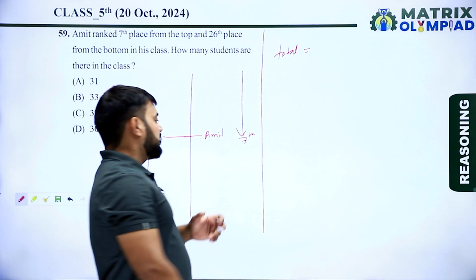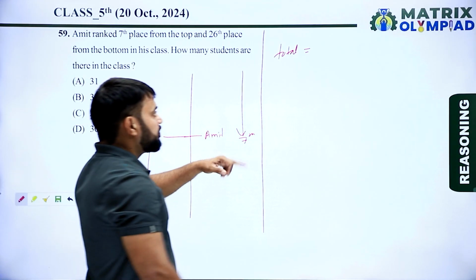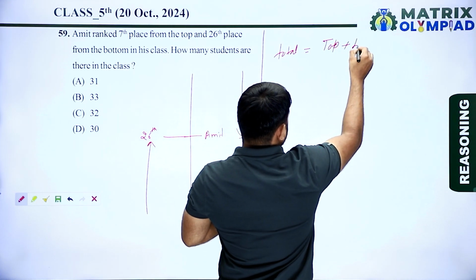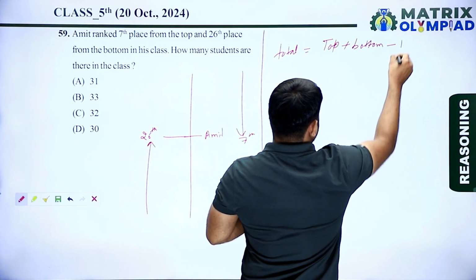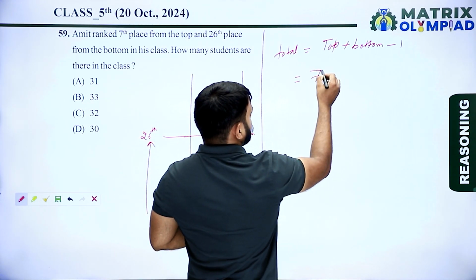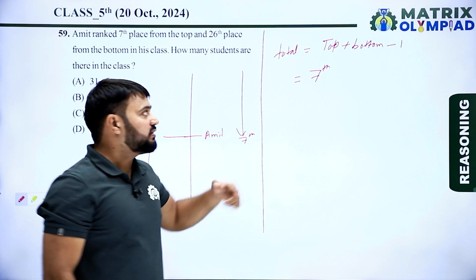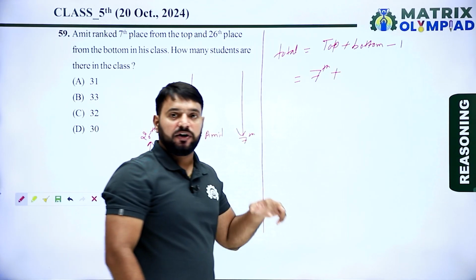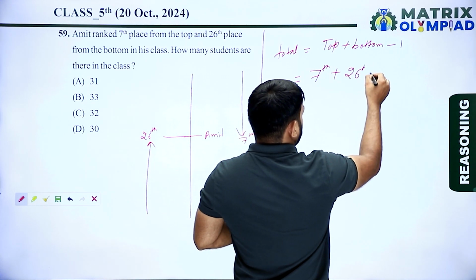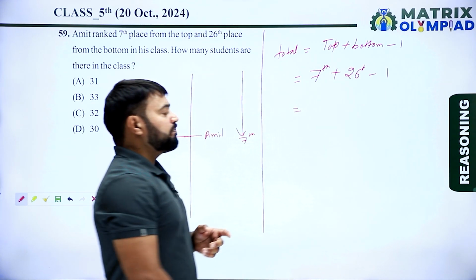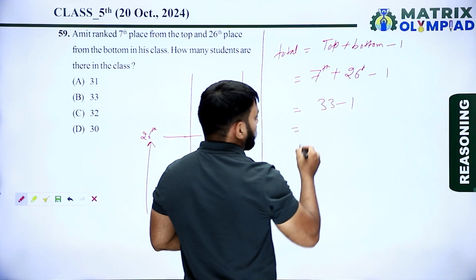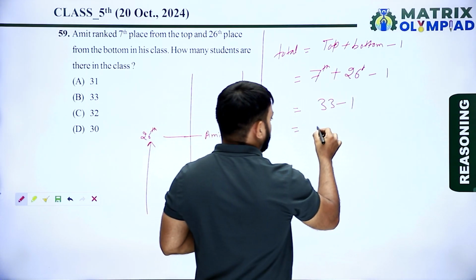So formula is position from the top plus position from the bottom minus 1. So position of Amit from the top is 7 plus position of Amit from the bottom is 26 minus 1. 7 plus 26, it means 33 minus 1. 33 minus 1, it means 32.